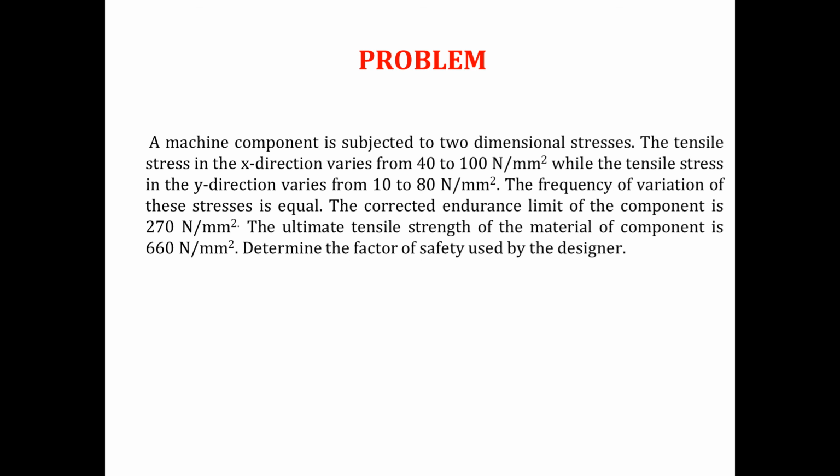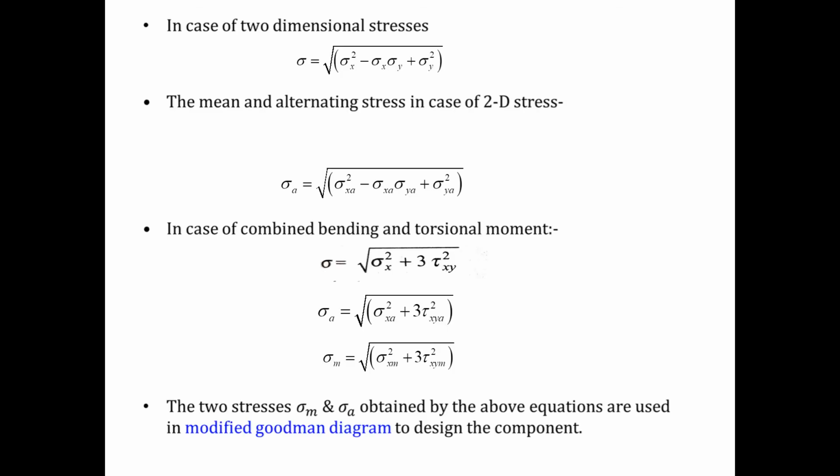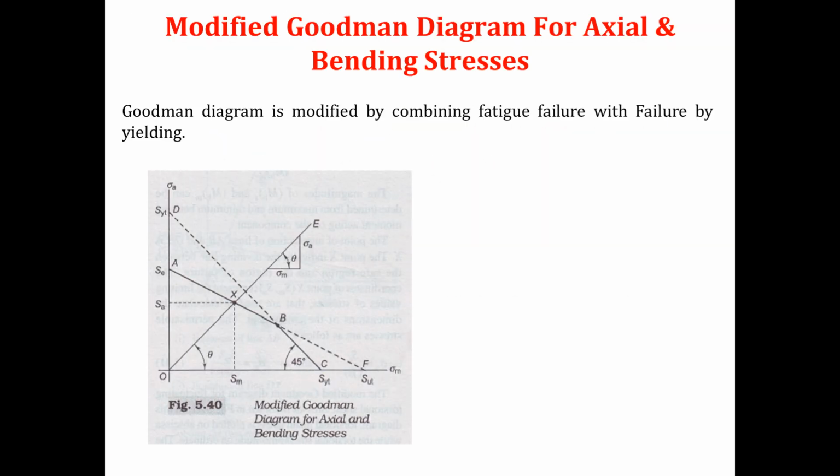And I know that tensile stress is nothing but an axial stress, and for axial stress I will use the modified Goodman diagram for axial and bending stress. That means which diagram will I use? I will use this diagram to find out the value of factor of safety.